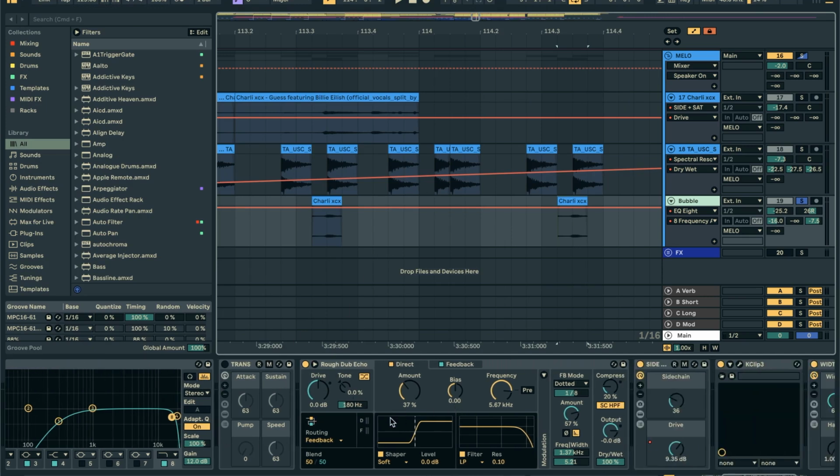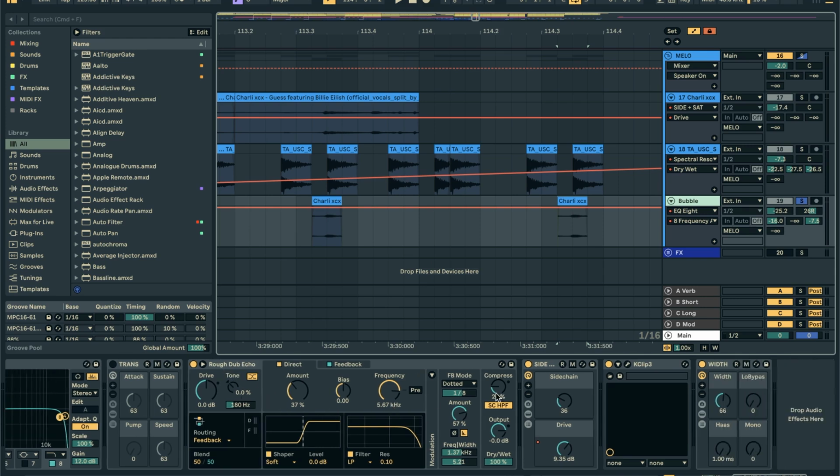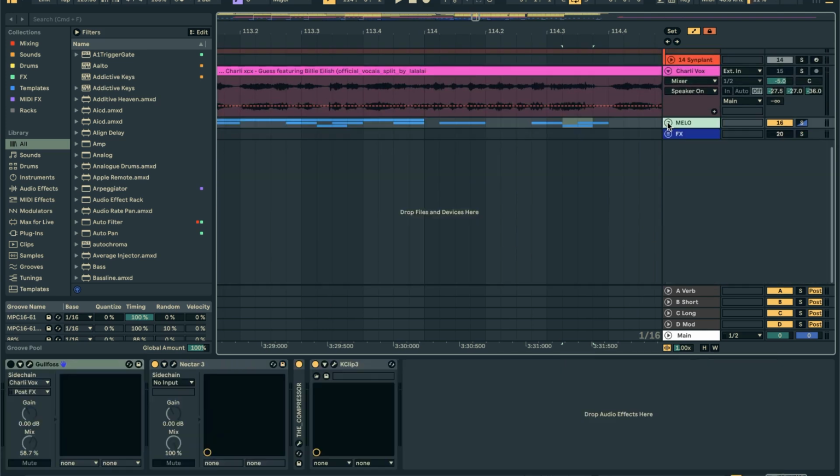Removing some of the lows, using this echo distortion thing from Roar, a little side chain so it's pumping, saturation to bring it out a bit, K-clip to control the volume, and then a little bit of this width plugin to push to the left and right. And then other than that, that's really a look at it.